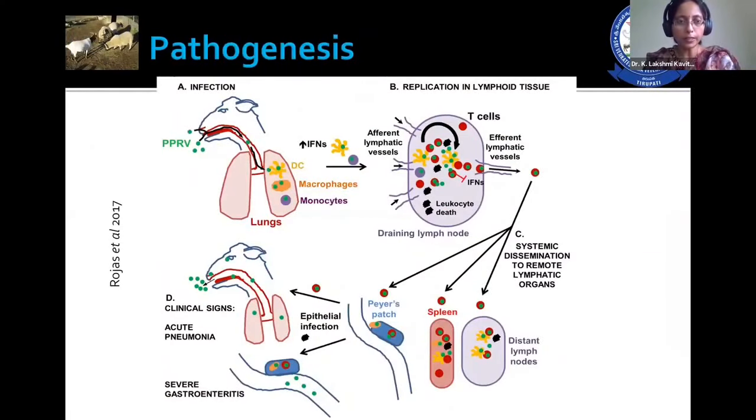Coming to the pathogenesis, entry of virus is by inhalation. From there, it is taken up by the antigen-presenting cells to the draining lymph nodes. There, the virus multiplies and spreads to different predilection sites like distant lymph nodes, spleen, Peyer's patches, and gastrointestinal tract. The organism in lungs leads to the respiratory clinical signs. In the gastrointestinal tract, in turn, it leads to gastroenteritis. Whereas in lymph nodes and other lymphatic organs, it causes enlargement of these organs.